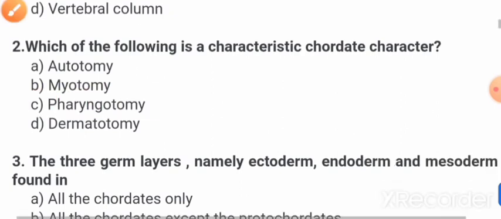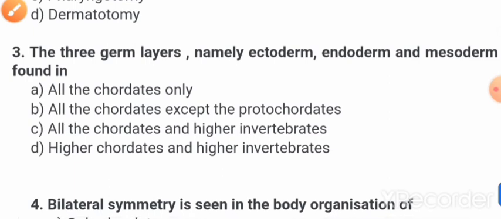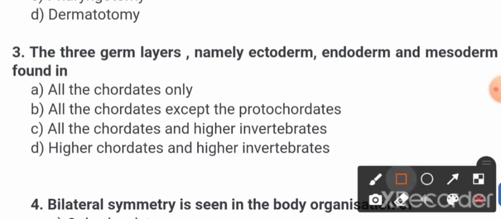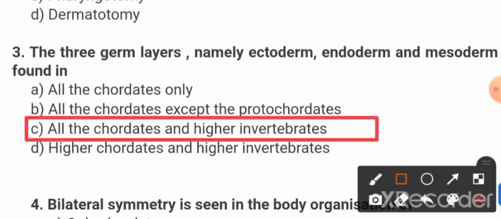Now next question friends, question number 3: The three germ layers, namely ectoderm, endoderm, and mesoderm, are found in which? So friends, the correct answer is option C, all the chordates and higher invertebrates.